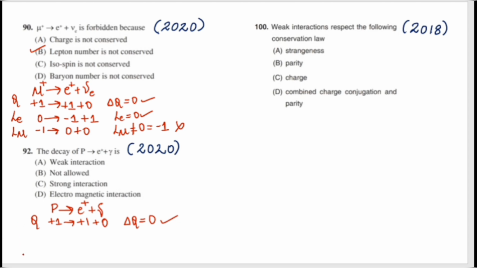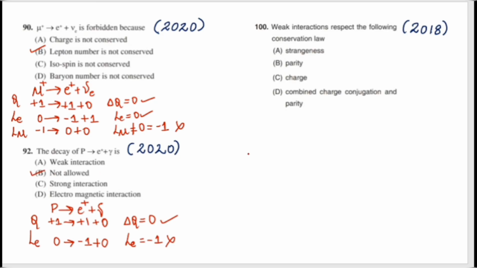Next, we will be moving to the lepton number of an electron. The proton does not belong to the leptons, so it will be 0. It belongs to the baryons. The positron, being an antiparticle, is minus 1, and the photon is 0. So the lepton number is not conserved. I can say the reaction itself is not allowed.